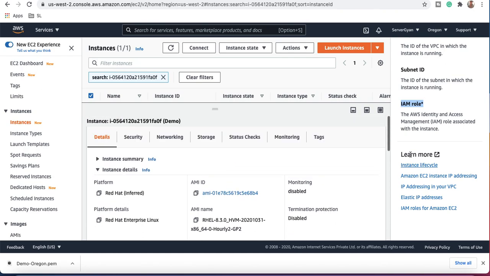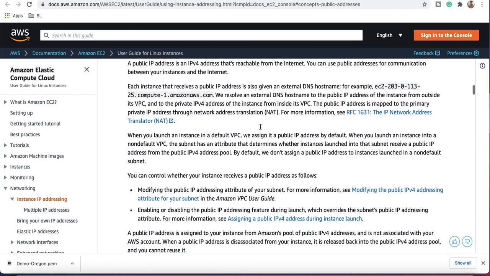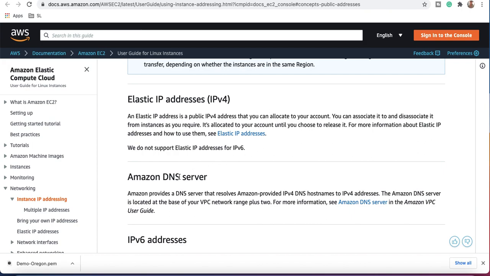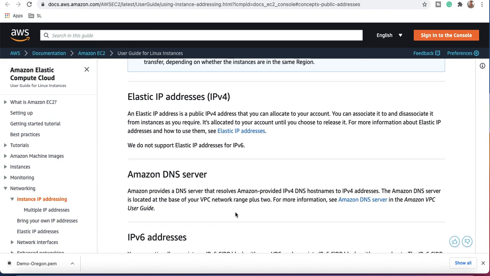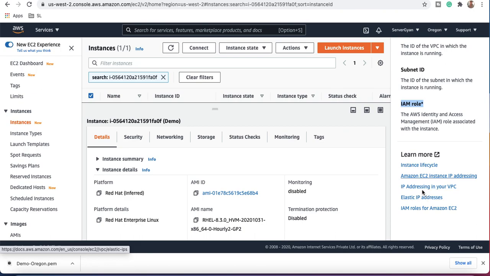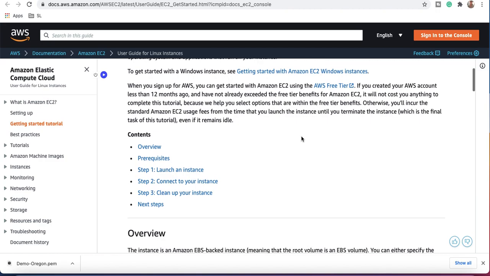Then there are some other options here, like Amazon EC2 instance IP addressing. If we talk about IP addressing, what IP address types do we have: public, elastic IP address, DNS, and the rest, like the use of private IP address, elastic IP address, and how the Amazon DNS server works. These are the manual pages, the documents AWS has associated with IP addressing in your VPC. If you are new to VPC and need to understand how IP addresses work with your AWS VPC, you can check it out.